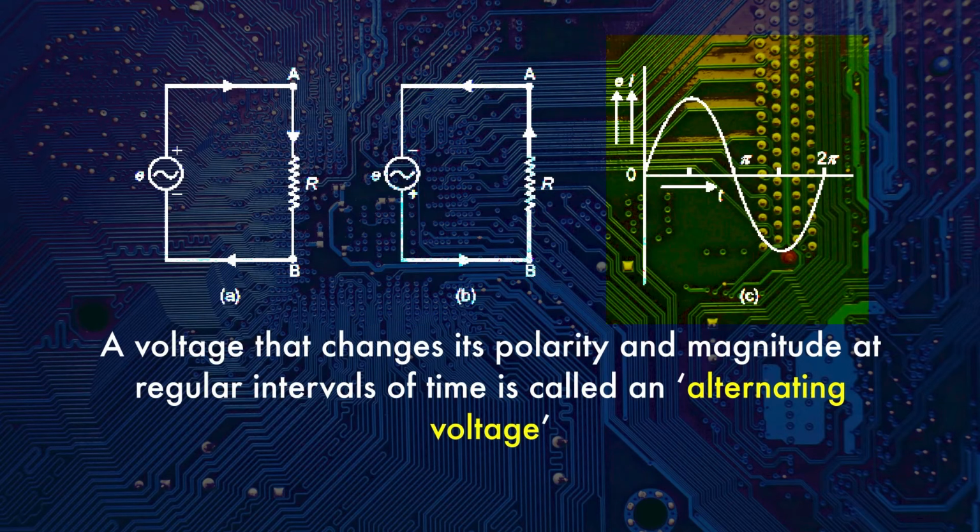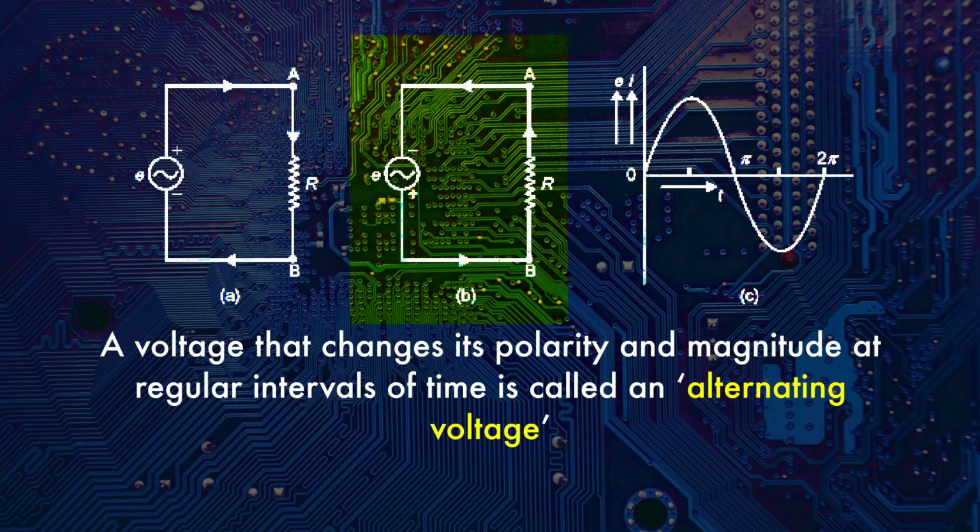Figure 1c shows the wave shape of the source voltage representing the variation of the voltage with respect to time and the current flowing through the circuit, that is load resistance R. Here you can see in the diagram, that is figure 1b, the load resistance R is connected between terminals A and B and the source voltage is connected across this load resistance R.